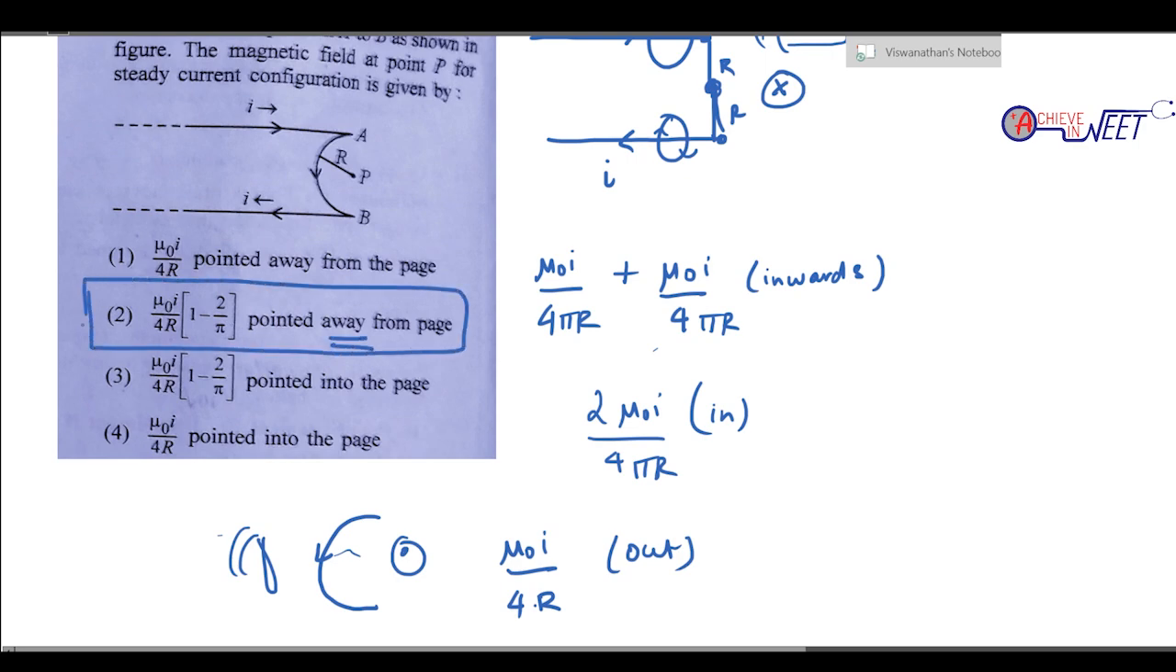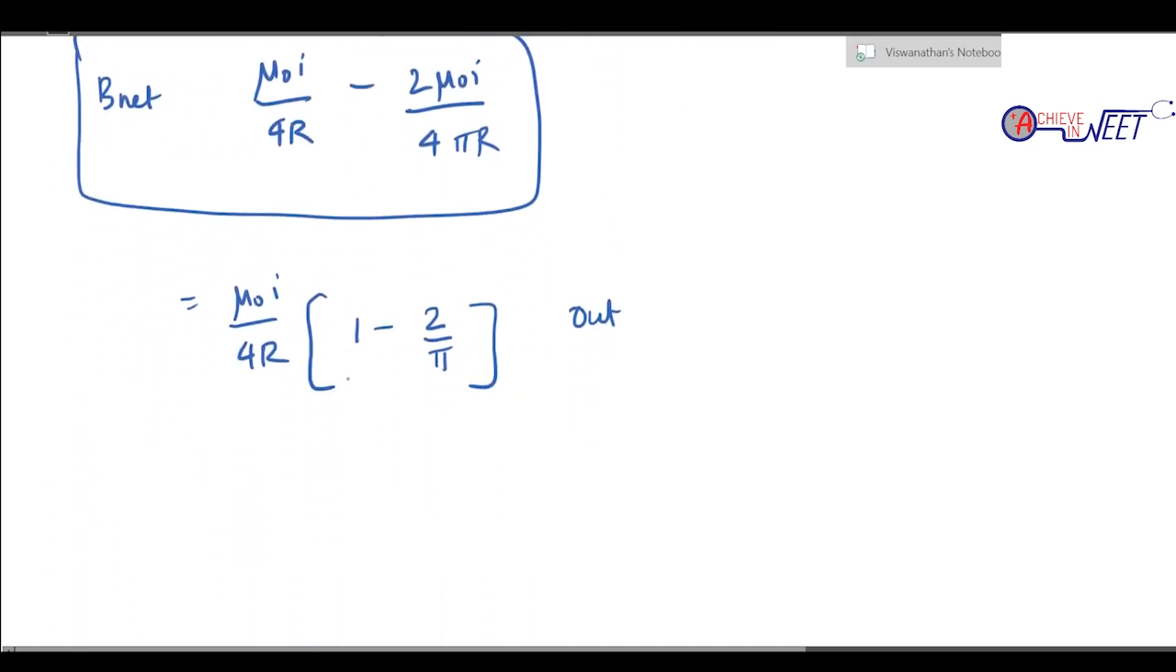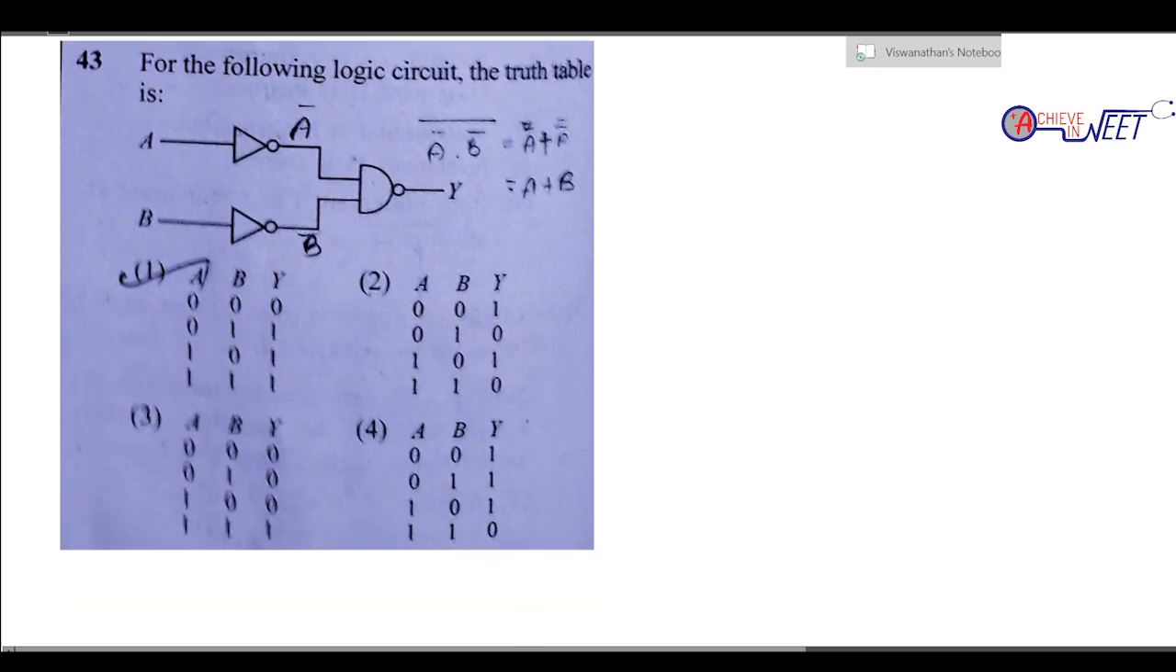Okay, μ0I/4r away from the page, outwards. Okay, truth table.